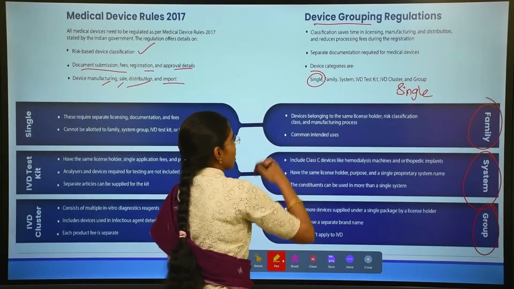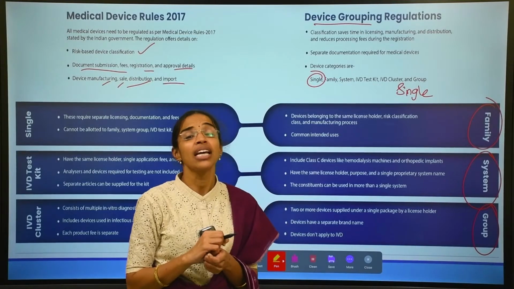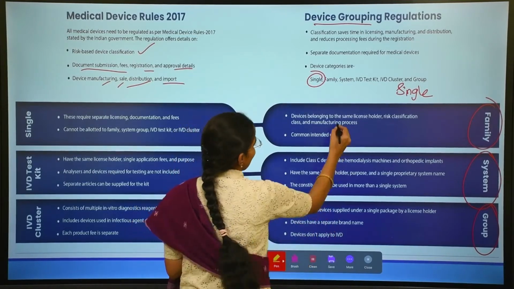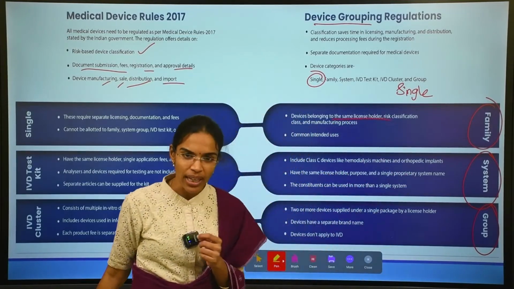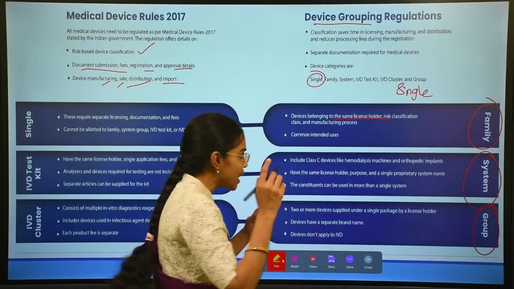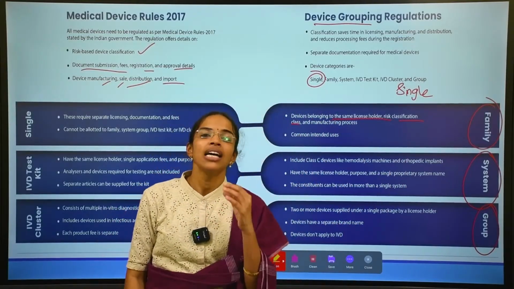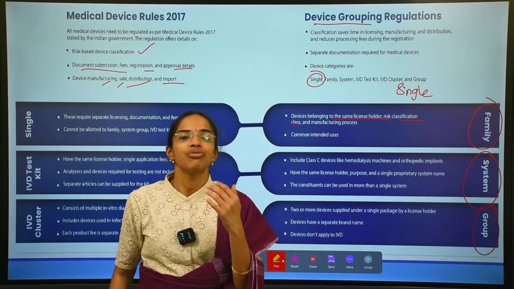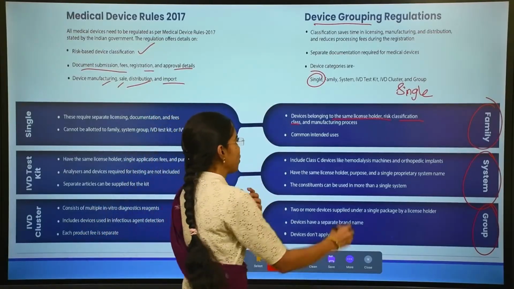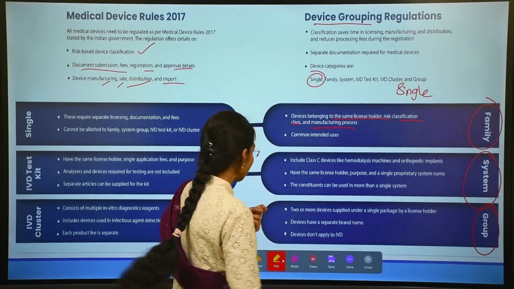So what comes under family? We have discussed this: a family is if the devices belong to the same license holder and the same risk classification system, that means all the devices fall under class A, or class B, or whichever it is, and whether it is a manufacturing process or something.